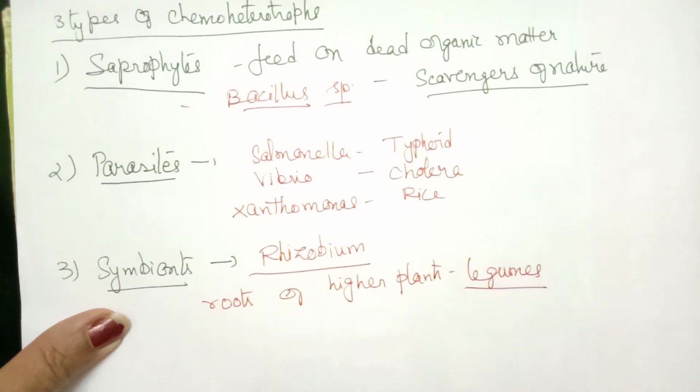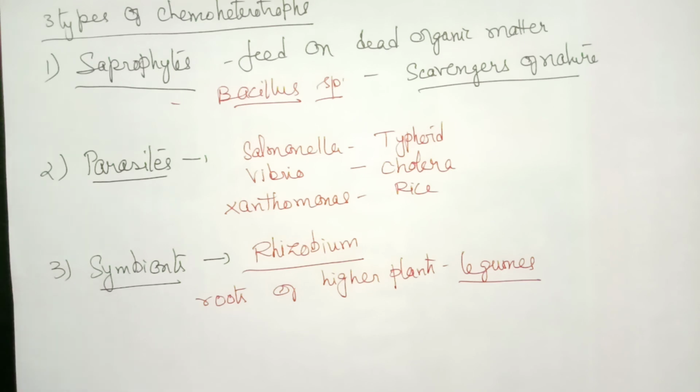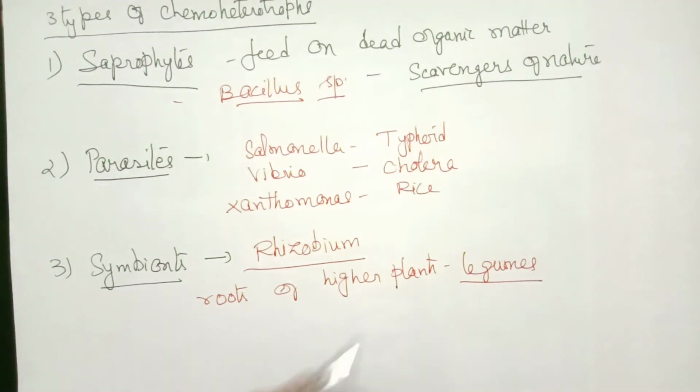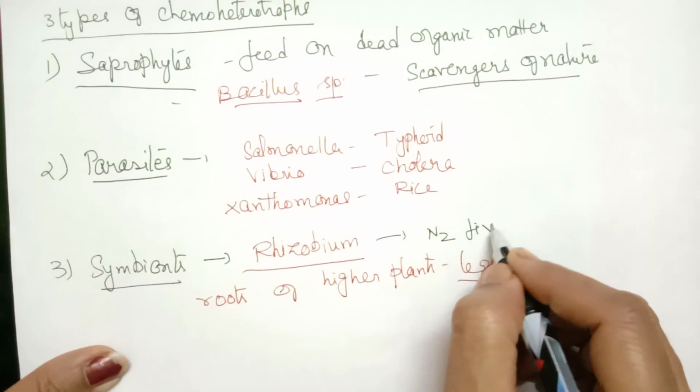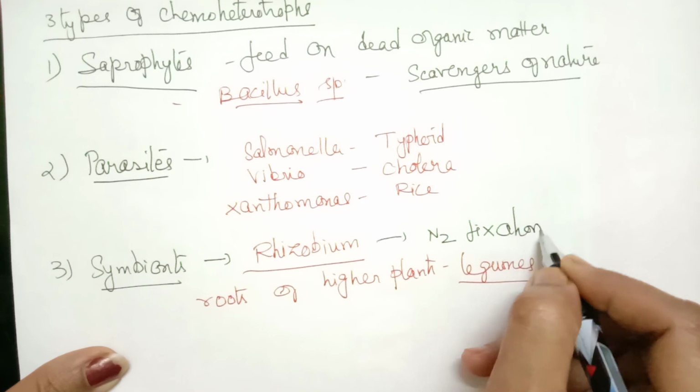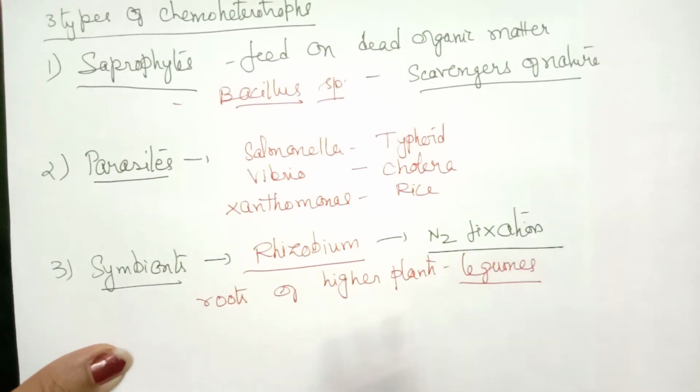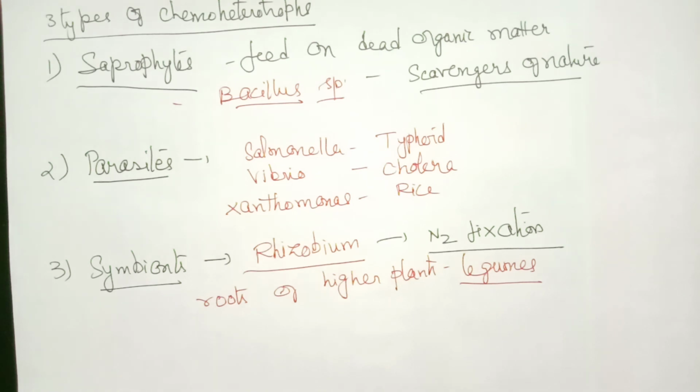In legumes it forms the root nodules. So it associates with the legume plants. Rhizobium is a symbiotic bacterium that helps in nitrogen fixation. The main purpose of the association is nitrogen fixation. There are many other bacteria involved in nitrogen fixation, but all may not be symbiotic in nature.